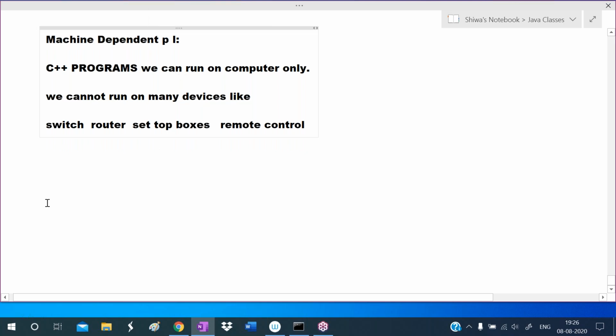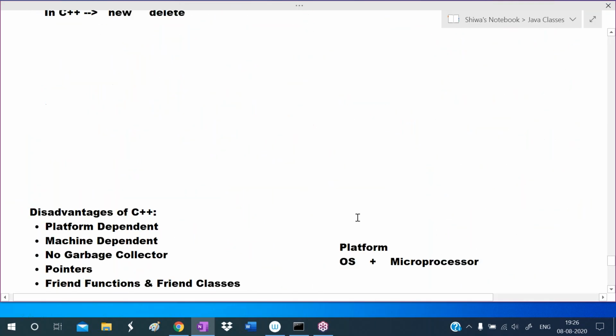So this is a machine dependent programming language, whereas Java is a machine independent programming language. Java programs we can run on switch, router, set-top boxes, remote control. So software developed in Java can run on many devices, but software developed using C++ we can run on a computer only. That's why it is a machine dependent programming language. This is the second drawback.